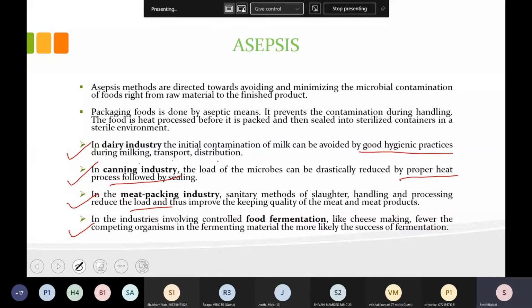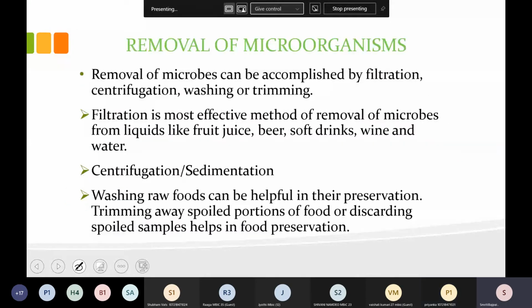Okay, Priyanka, is it okay till now? Yes, ma'am. Now you can see the removal of microorganism. Yes, ma'am.